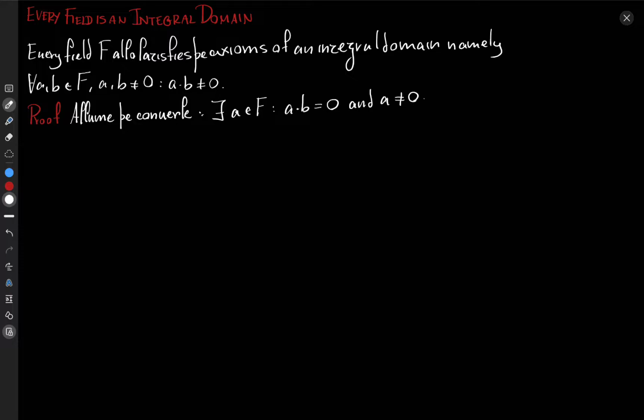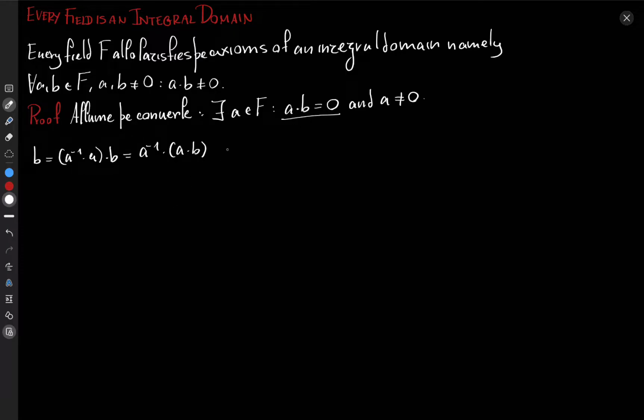Well, since A is an element of a field, that means that there must exist the inverse, right? That's one of the axioms of the field. So we can write that B is equal to A inverse times A times B. Alright, seems reasonable. But also fields are associative, so we can obtain this.